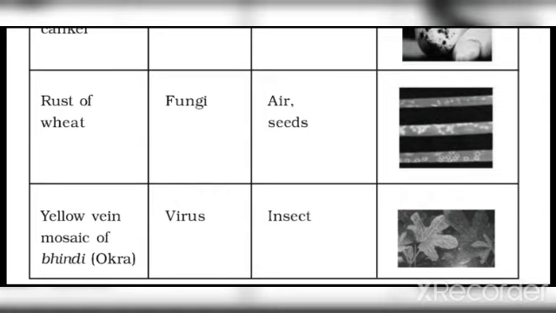And the last disease is yellow vein mosaic of bhindi. Yellow vein mosaic is caused by a virus. When you go to higher classes, you will learn about mosaic viruses and all. These are types of viruses. So this type of virus is the yellow vein mosaic virus. Yellow vein mosaic of bhindi is the name of the disease caused by a virus.